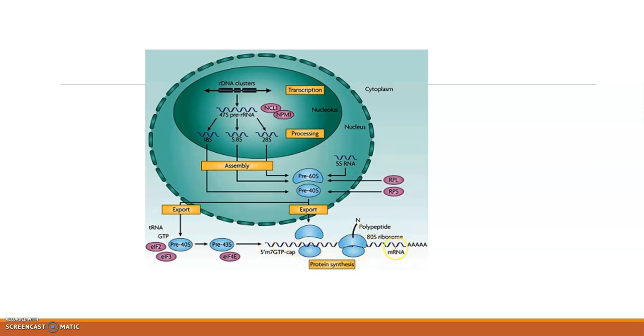Also, one mRNA is not attached by a single ribosome. Several ribosomes come and attach to the mRNA and move in a step-like manner, and we can see a structure similar to a beads-on-a-string model. The mRNA resembles the string and the ribosomes resemble beads. That type of structure is called polyribosomes. Several ribosomes attached to a single mRNA is called polyribosomes.